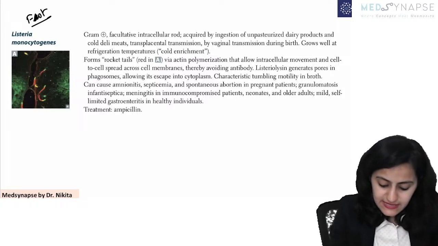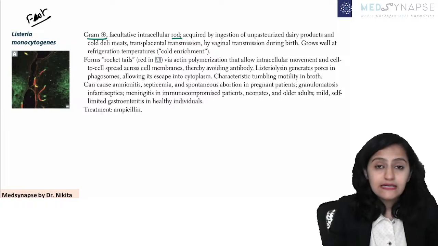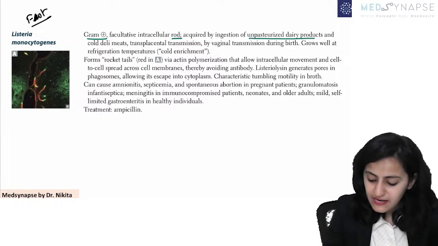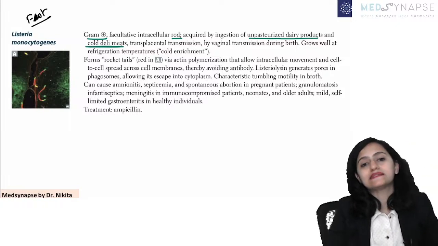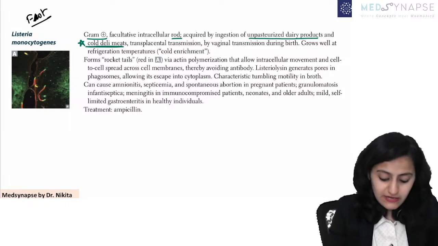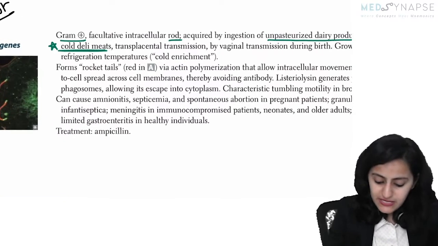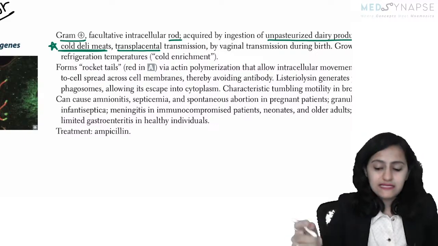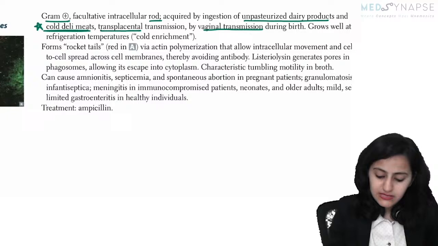So, listeria is a gram positive, facultative intracellular rod acquired by ingestion of unpasteurized dairy products and cold deli meats. Okay. So it is already given here. If you read your first aid carefully, the delicatessen meats, that is what it has. It has transplacental transmission. It can have vaginal transmission during birth.